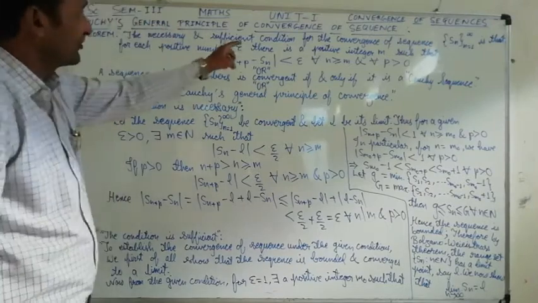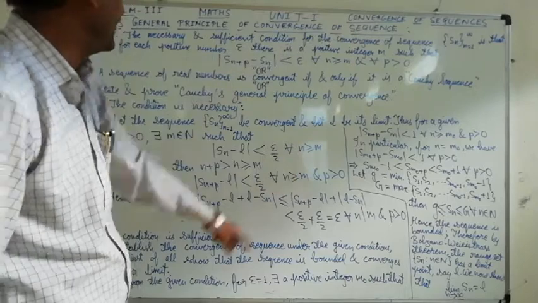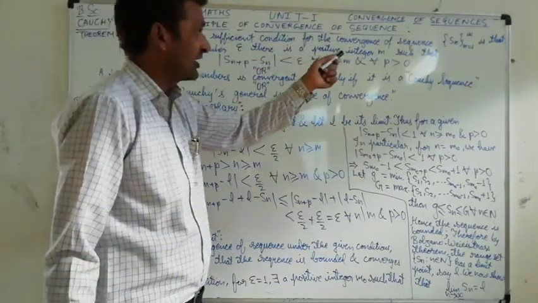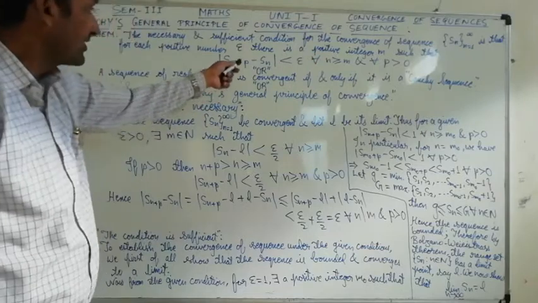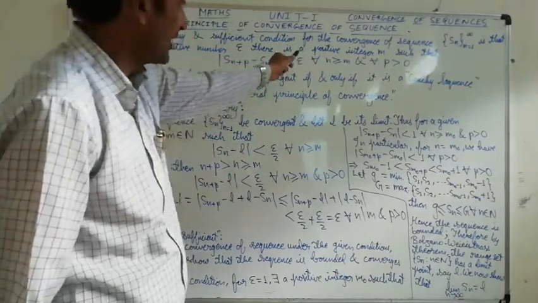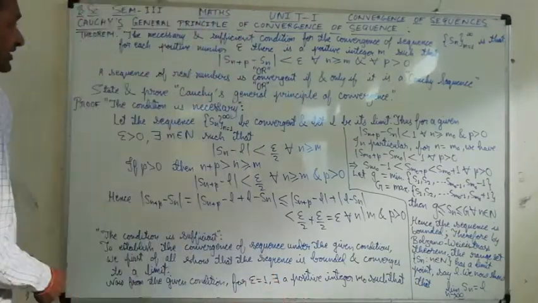The necessary and sufficient condition for the convergence of sequence Sn, n equal to 1 to infinity, is that for each positive number epsilon there is a positive integer m such that mod of S(n+p) minus S(n) is less than epsilon for all n greater than or equal to m and for all p greater than 0.